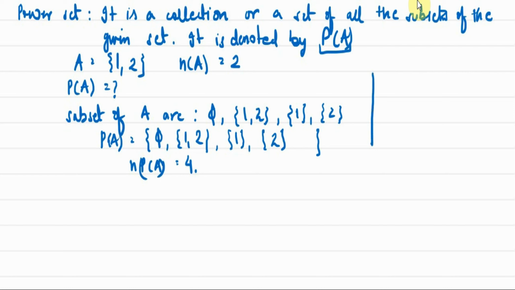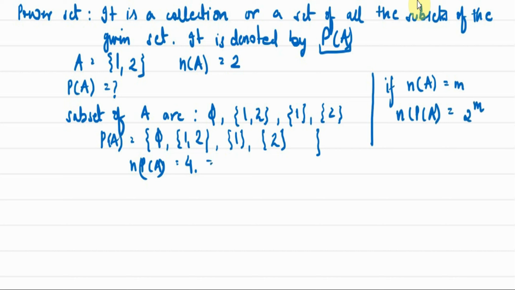Okay, now we'll have a relation between the cardinality of set A and its power set. अब आप ये देखिए कि cardinality of set A is 2 and cardinality of power set is 4. So if cardinality of set A is given to you as m, then the number of elements in the power set will be 2 raised to the power m, right?